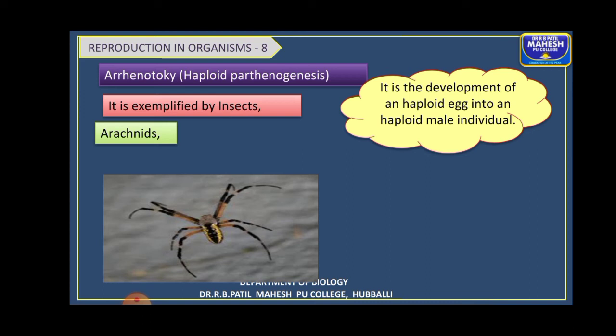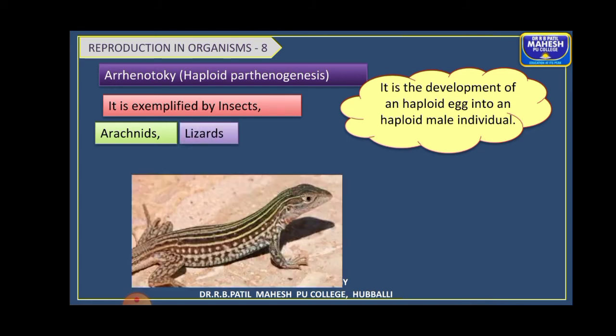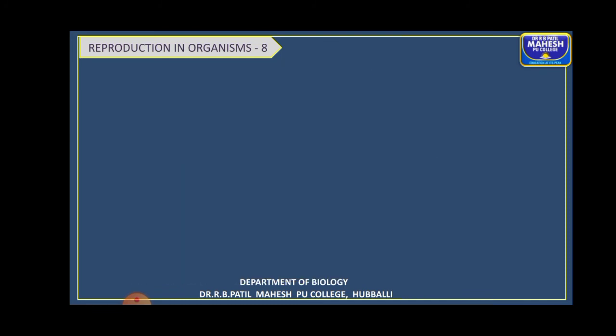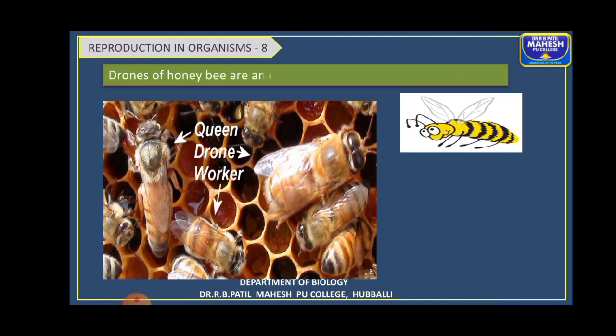Then in the arachnids, you can see honeybees, wasps, ticks, mites, then some of the lizards and also a few birds. The one common example you might have studied is the drones of honeybees.